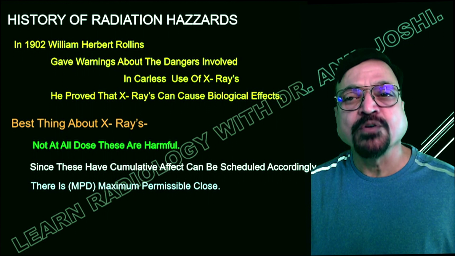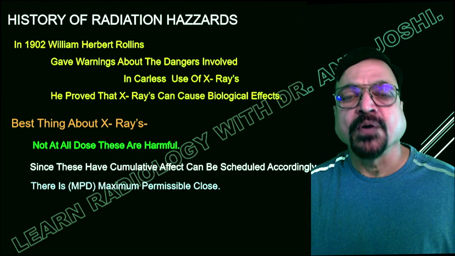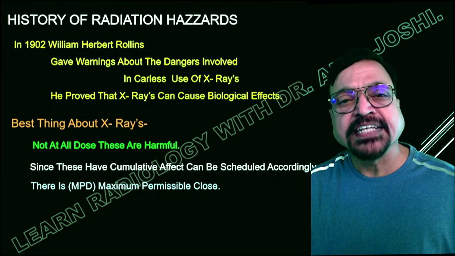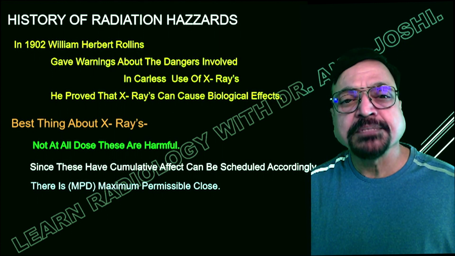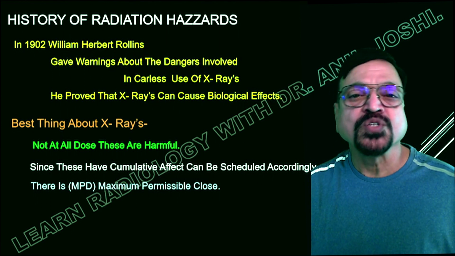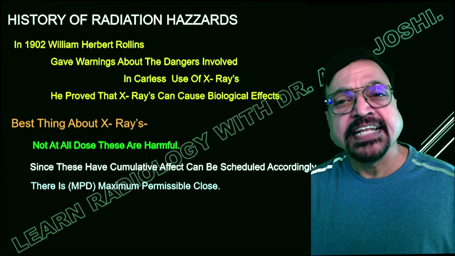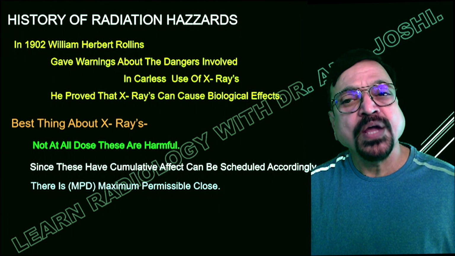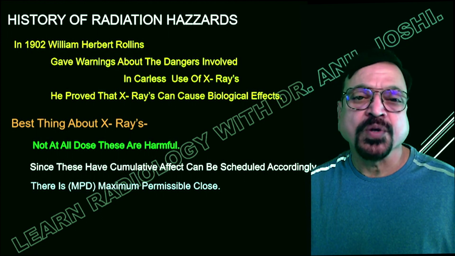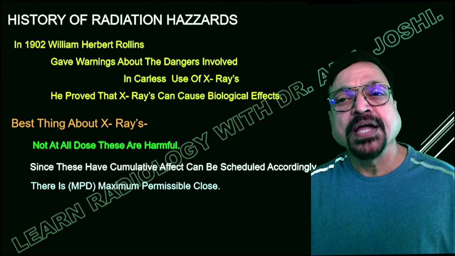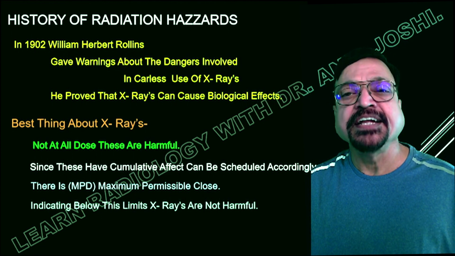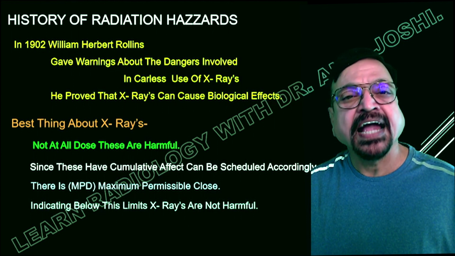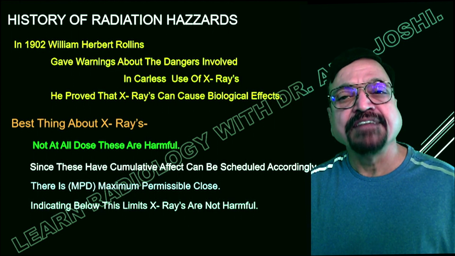Since these have a cumulative effect, they can be scheduled accordingly. It means if an individual is going to face more radiation today, that will be spread out over his earlier life, and to some extent his future life also. That is the cumulative effect, which gets spread over the lifespan. There is also a maximum permissible dose, what is called MPD. MPD gives you a good warning of how much beneficial effect you are enjoying and what the side effects are going to be if you exceed it.